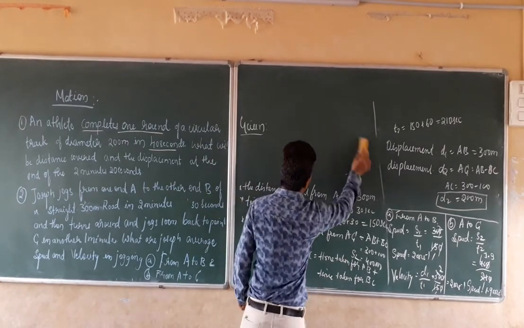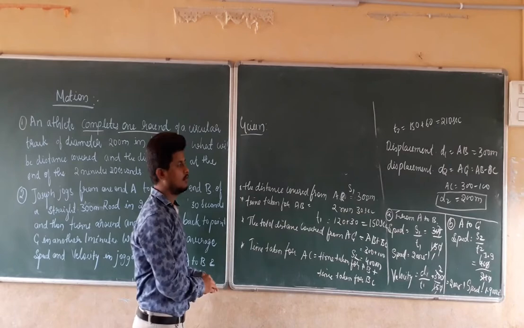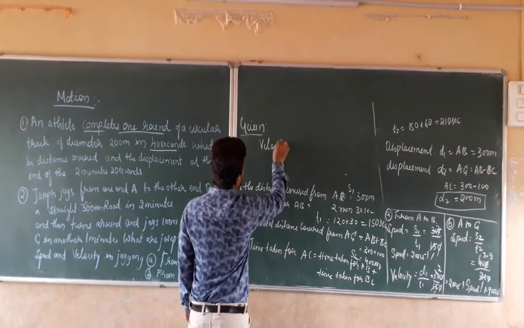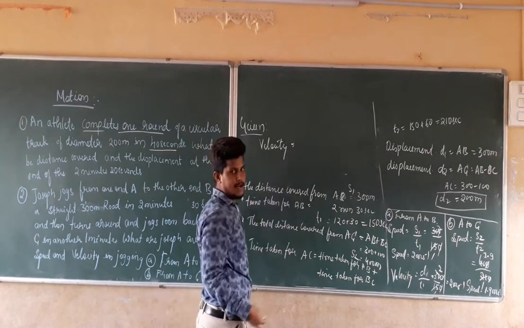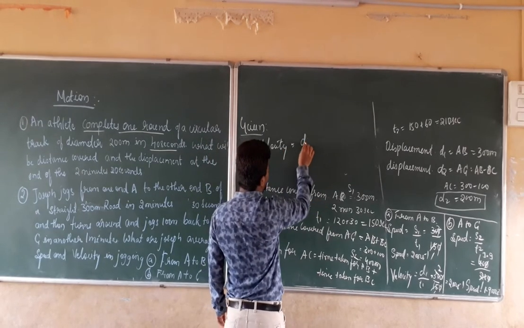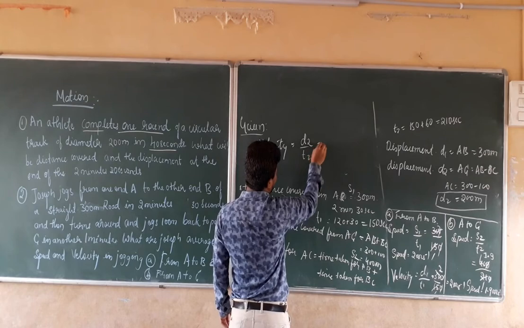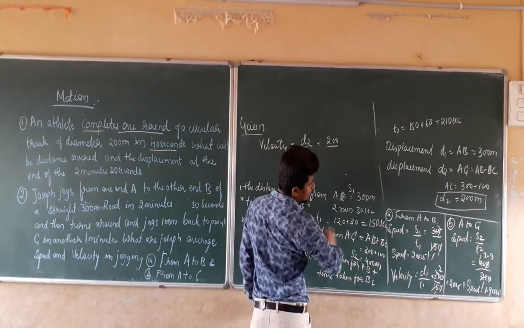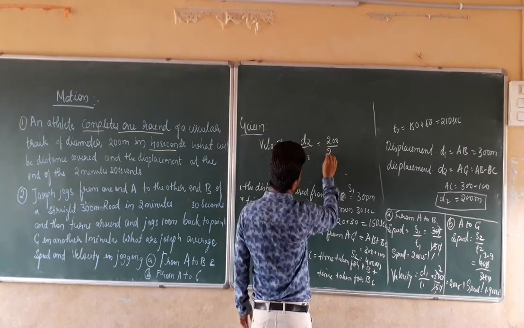At last we have to find the velocity. Velocity in the second condition, the second case, is d2 divided by t2. The value of d2 we found as 200, and the value of t2 is 210.